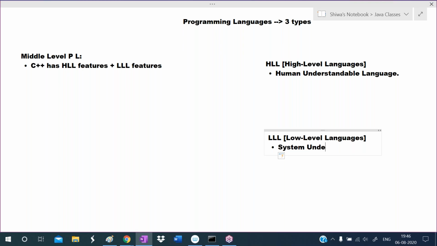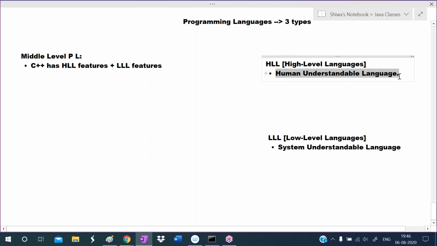So low level language means computer understandable language, means system friendly language. The system can understand that language easily. High level language means human understandable language. We can understand that language easily.